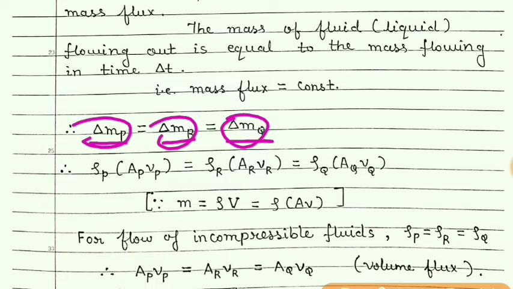Now students, we know that density is mass per unit volume. So mass is equal to density into volume.